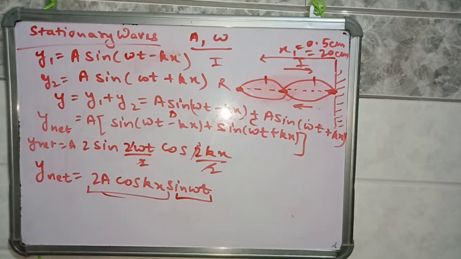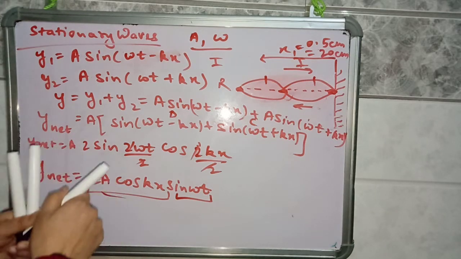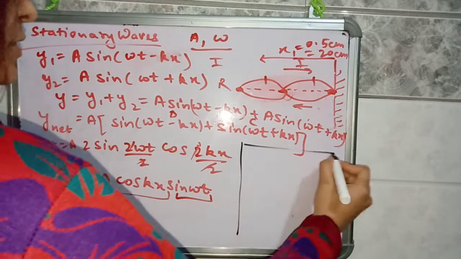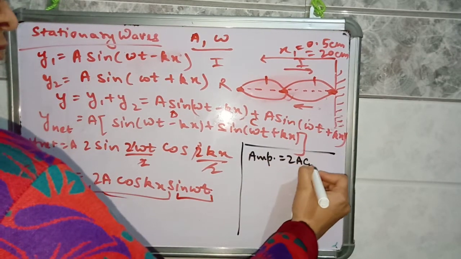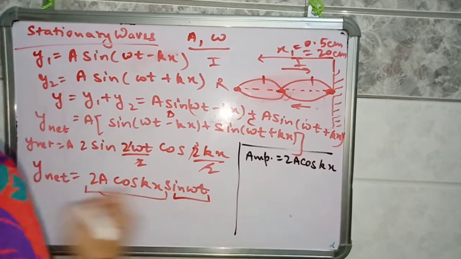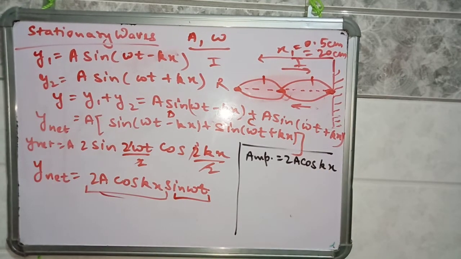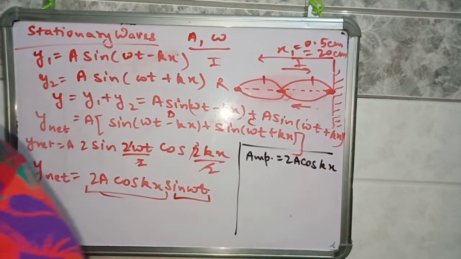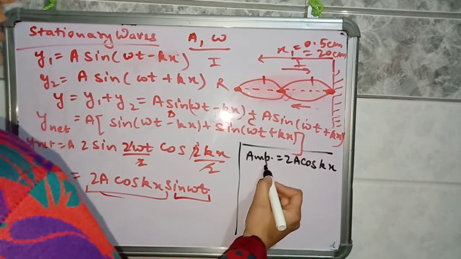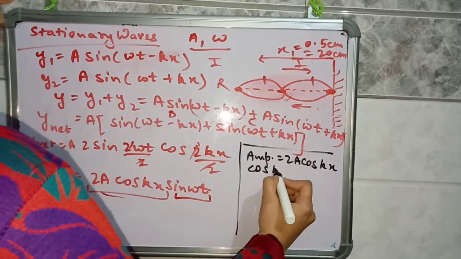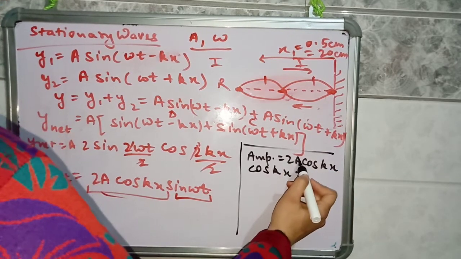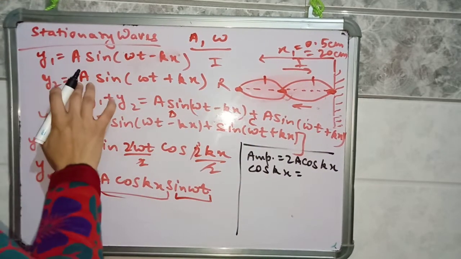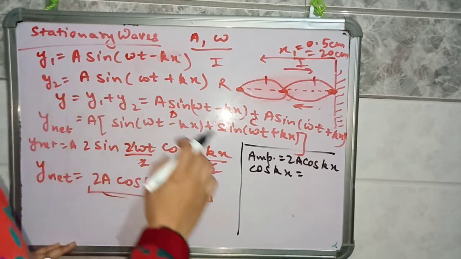Now let us discuss the amplitude of the waves at different positions. Amplitude is 2a cos kx. Amplitude will be 0 when cos kx is 0, because the product of all these terms is 0. 2 is not 0, and a is the amplitude of the incident wave, so it also cannot be 0.